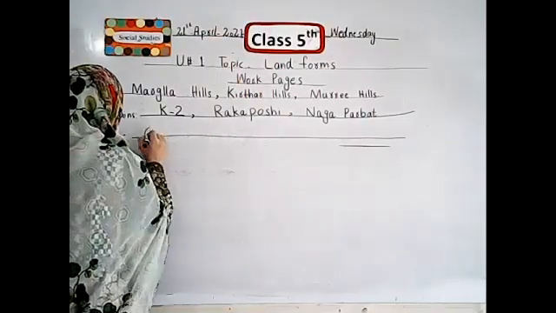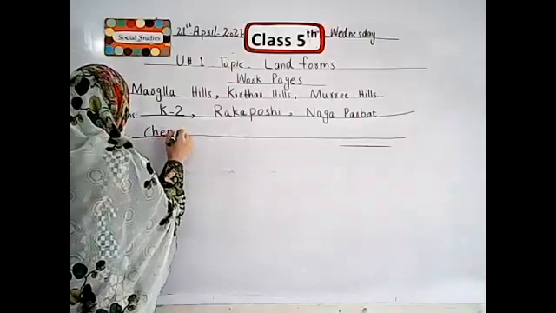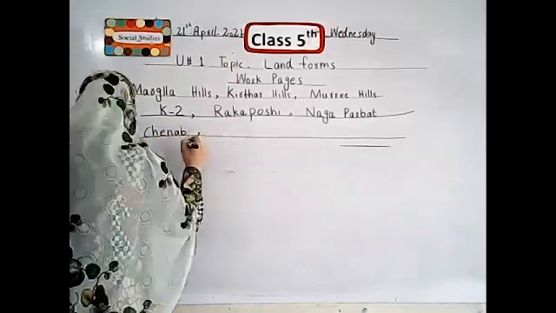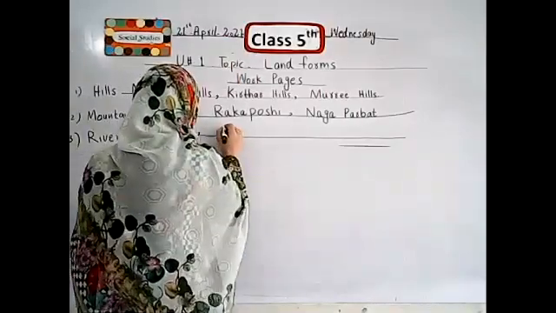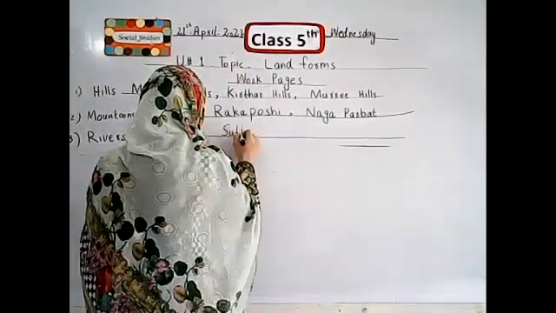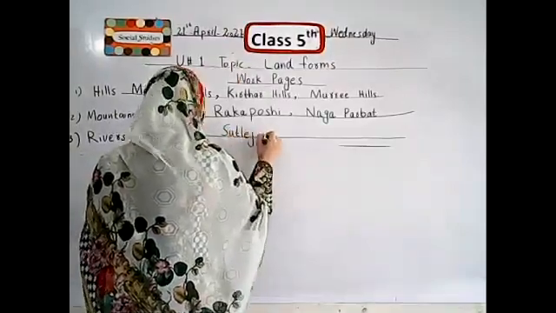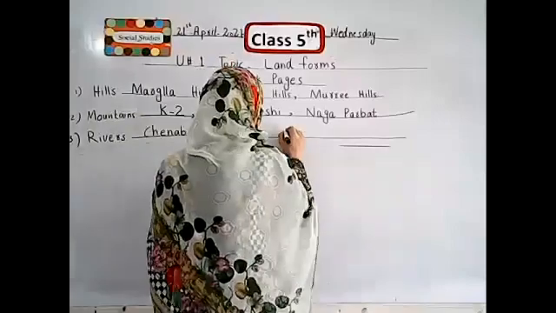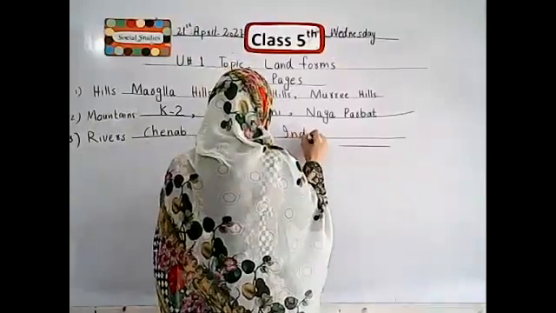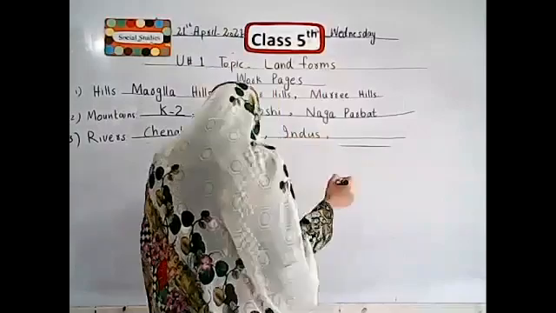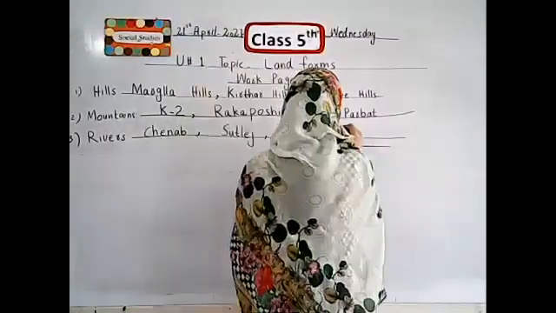First one is Chenab. Second one is Satluj. Third one is Indus. And the last one is Jehlam.